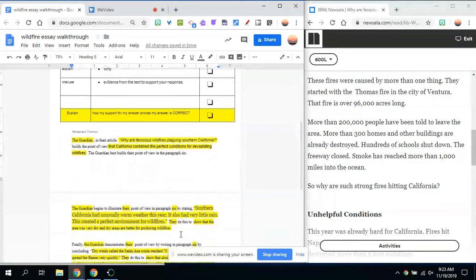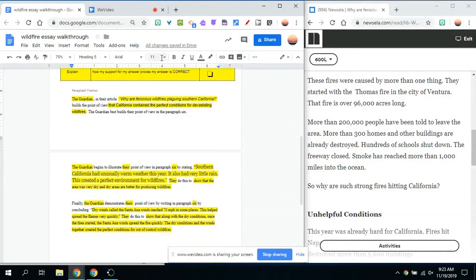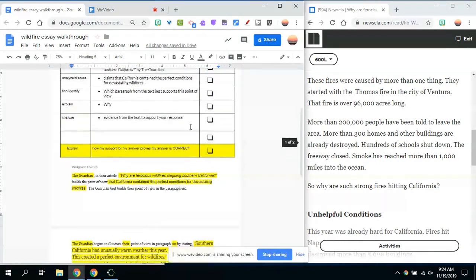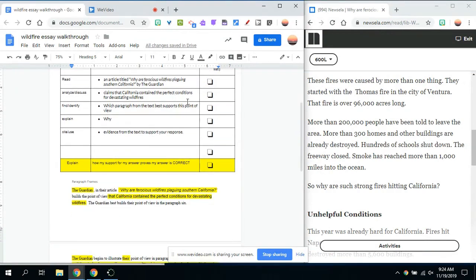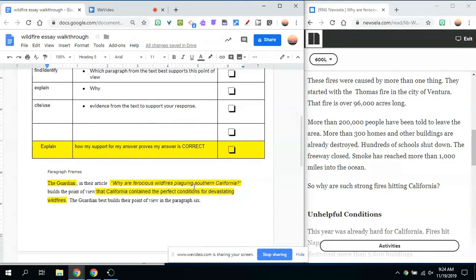So when I go down and look at my response to this question, I highlighted the parts of the text that answered or completed this do what chart, to give you an understanding. The first thing you're going to notice, and I'm going to make this a little bigger, is that my first paragraph gives a basic answer to the question.